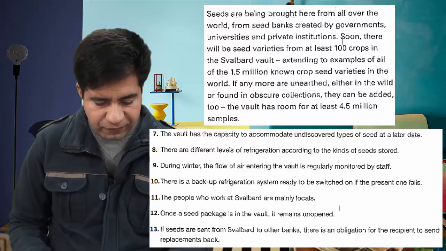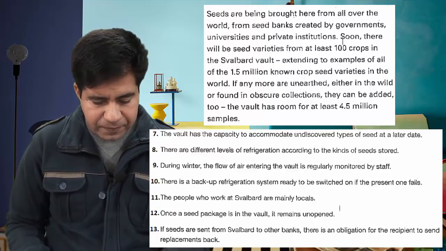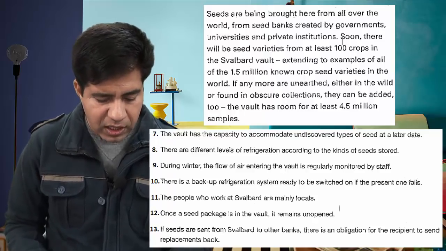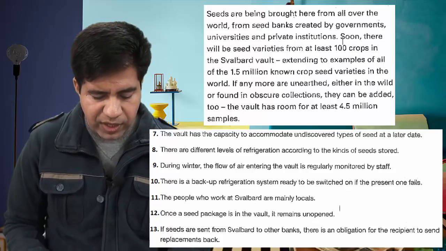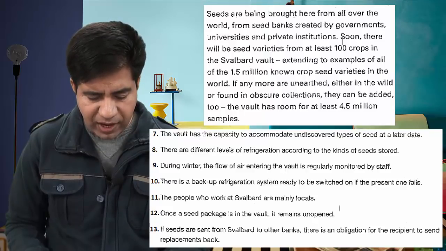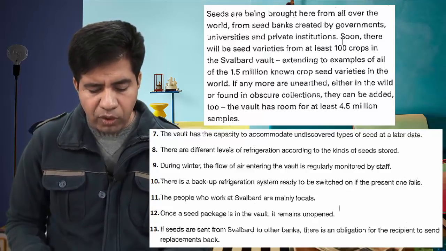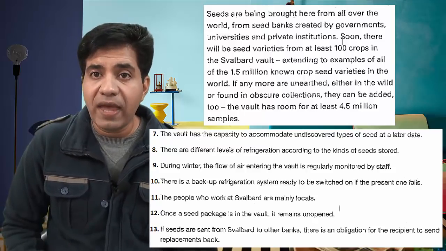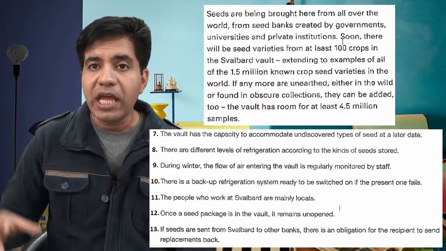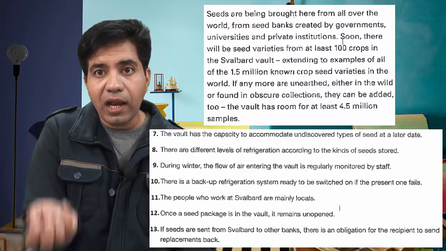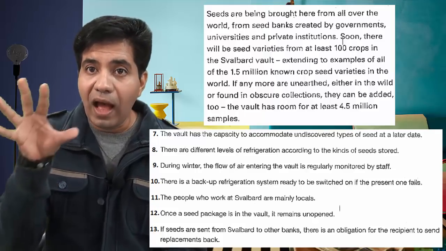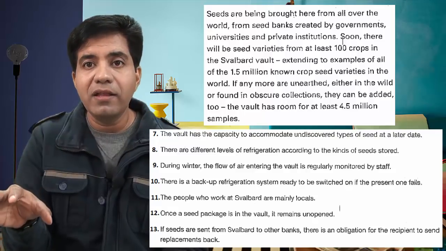Now let's read further about that. Then they say soon there will be seed varieties from at least 100 crops in the Svalbard vault, extending to examples of all of the 1.5 million known crop seed varieties in the world. If any more are unearthed, what do they mean by that? They are talking about seeds. Unearthed means, actually they use the word here undiscovered. Undiscovered and unearthed, that is the same thing.